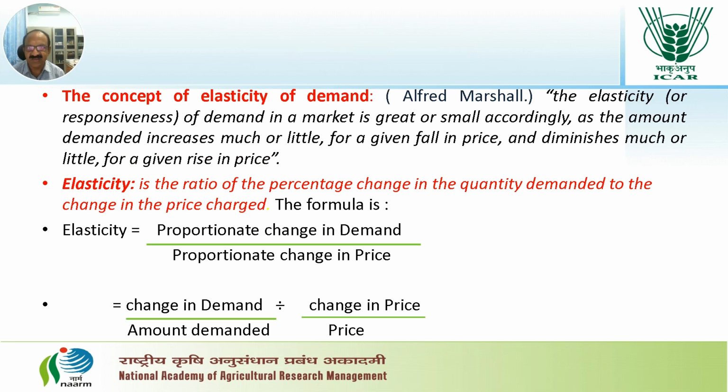This concept of elasticity of demand, as explained by Alfred Marshall: the elasticity or responsiveness of demand in a market is great or small accordingly as the amount demanded increases much or little for a given fall in price and diminishes much or little for a given rise in price. So this elasticity is nothing but the ratio of the percentage change in the quantity demanded to the change in the price charged. The formula is elasticity equals proportionate change in the demand divided by proportionate change in the price, which can also be written as change in the demand divided by amount demanded, whole thing divided by change in the price divided by price.